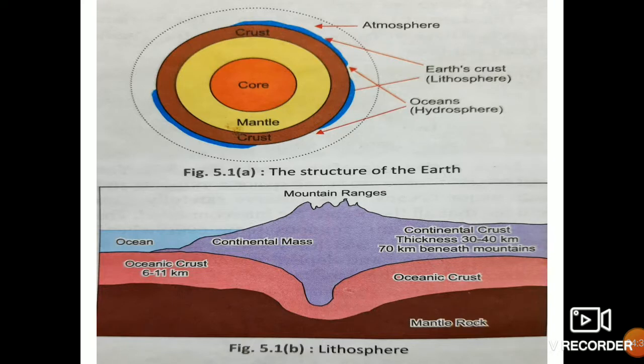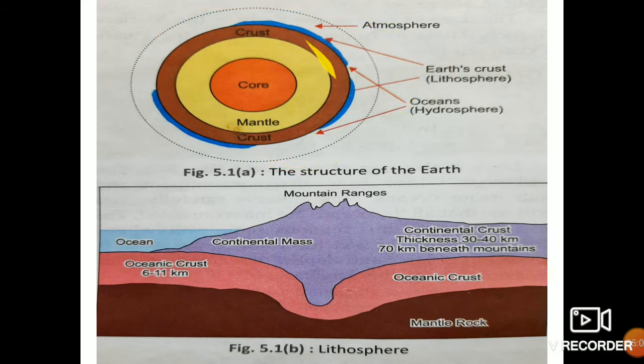They are talking about the crust. You can see the earth's crust, that is lithosphere. On the surface it is 30 to 40 kilometers. Then at the highest mountain, 70 kilometers. In the oceans, it is 6 to 11 kilometers. This is the outer layer, atmosphere.